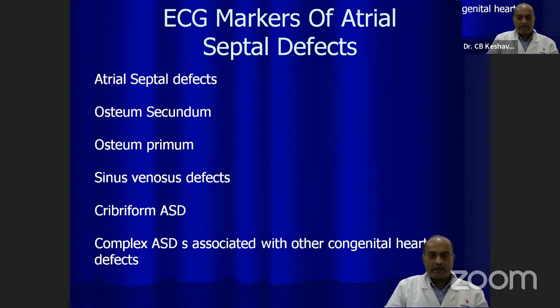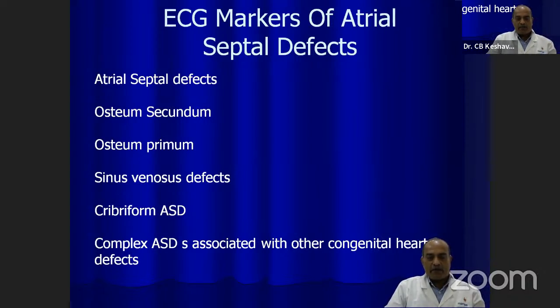Atrial septal defects can be of various types. You all know they can be ostium secundum, which is the mid part of the atrial septum. They can be ostium primum. I'll show you a small diagram to understand that. Then there are sinus venosus defects. Sometimes the defects may be multiple, and the interatrial septum may look like a sieve where there are multiple small holes, and complex ASDs, which are associated with congenital heart defects.